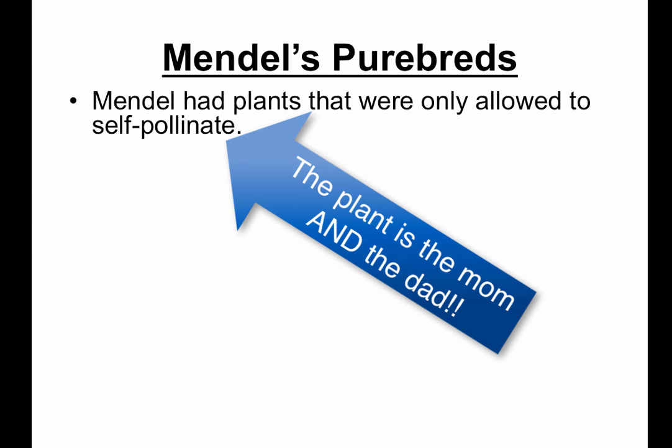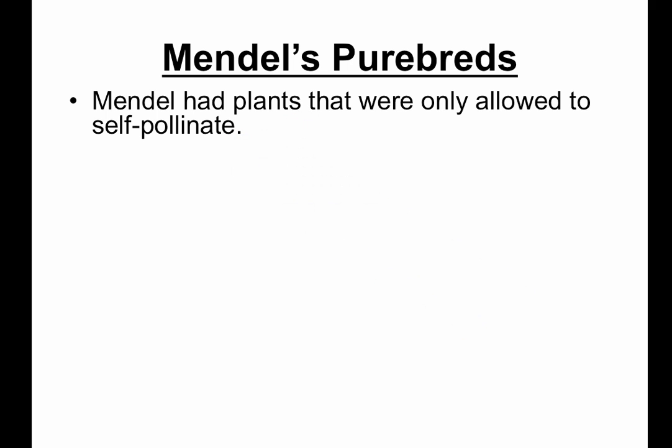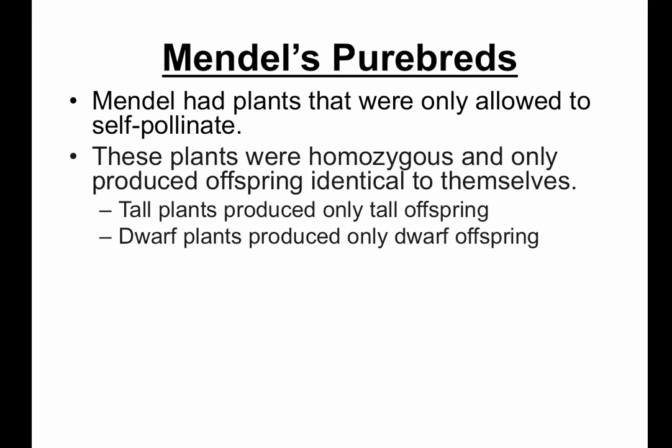These plants were homozygous for each trait and only produced offspring that were identical to themselves. For example, tall plants produced only tall offspring. Dwarf plants produced only dwarf offspring. Then, Mendel wanted to expand his plant genetics experiments and cross plants with different traits to see what would happen.